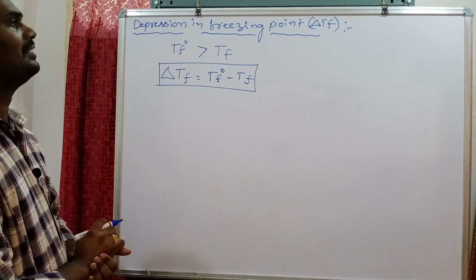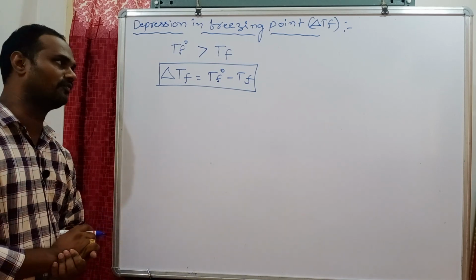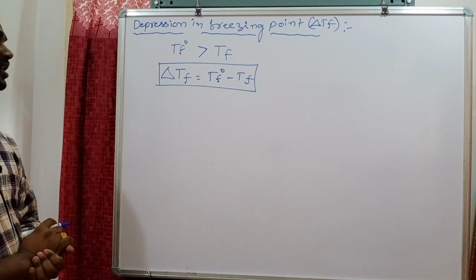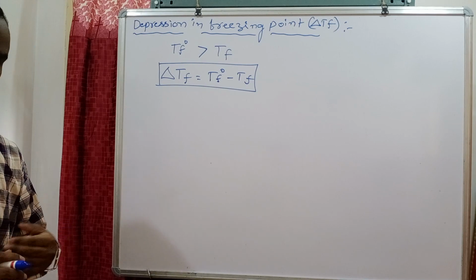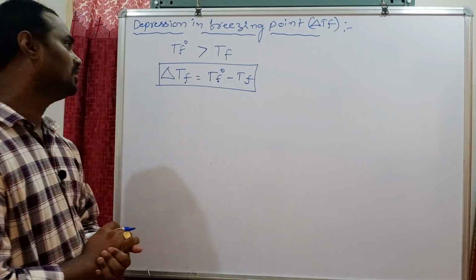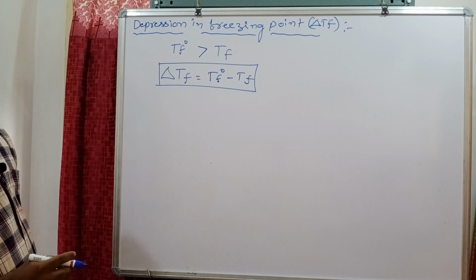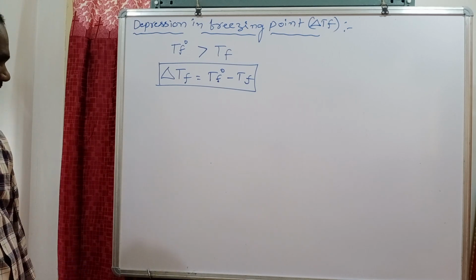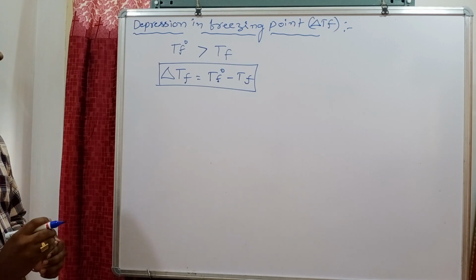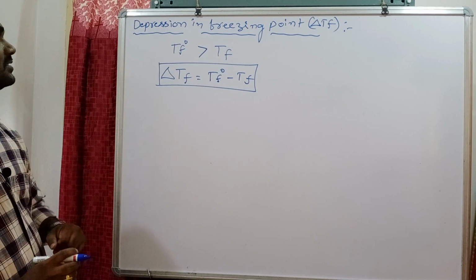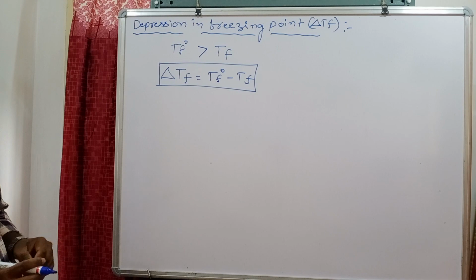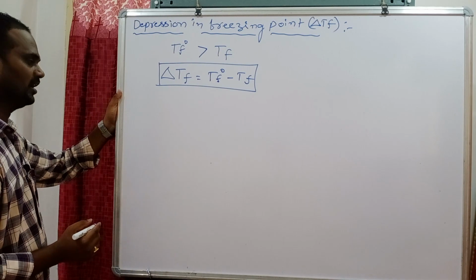We can explain this on the basis of a graph plotted between partial vapor pressure and temperature. Based on this we can explain the depression in freezing point.